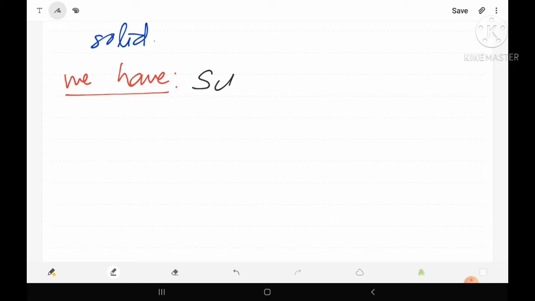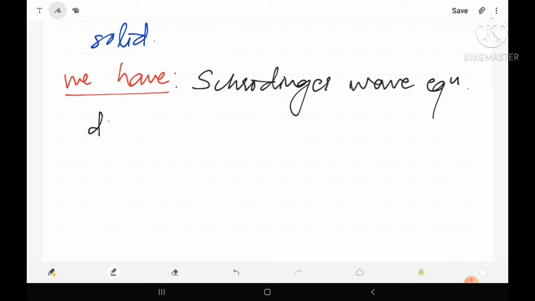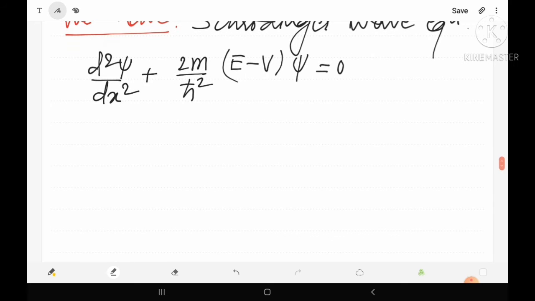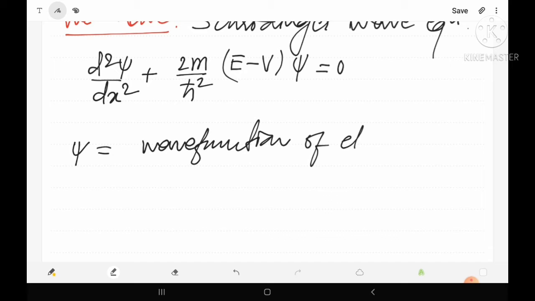We know the Schrodinger wave equation as d square psi upon dx square plus 2m upon h cross square times (E minus V) psi is equal to 0, where psi is the wave function of the particle, here the wave function of the electron.